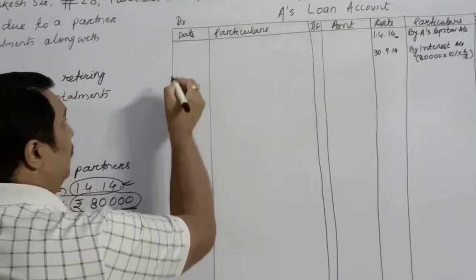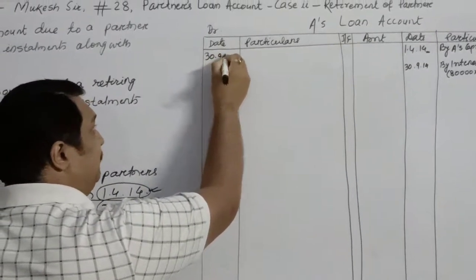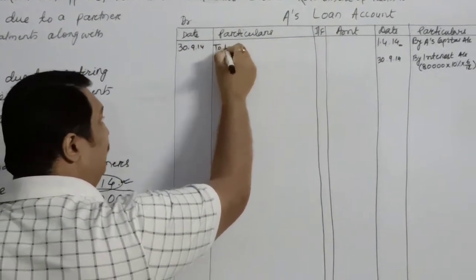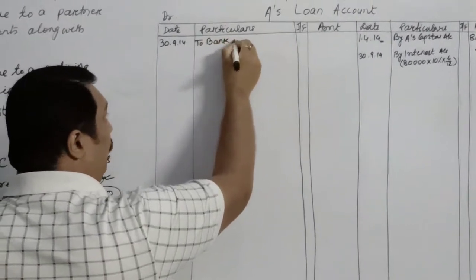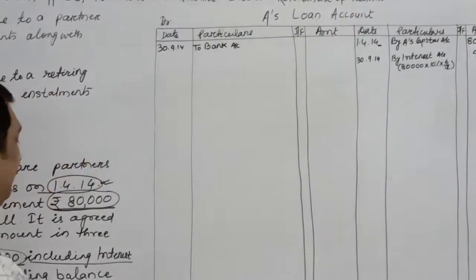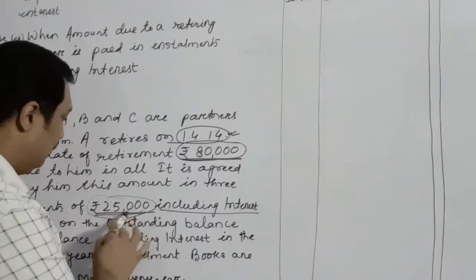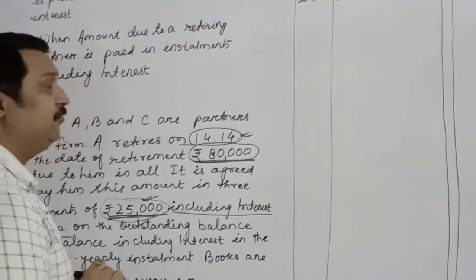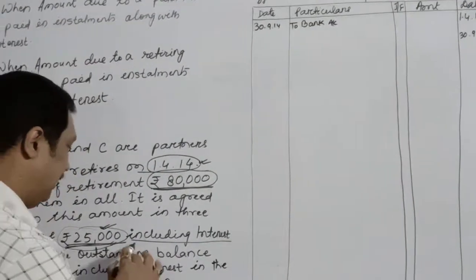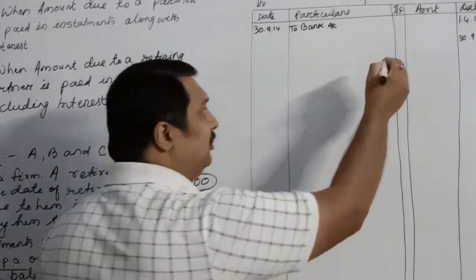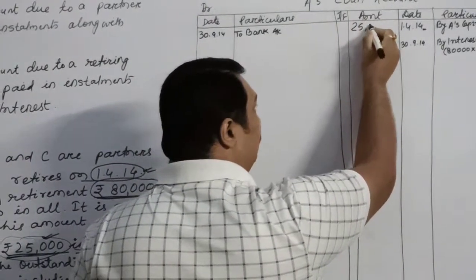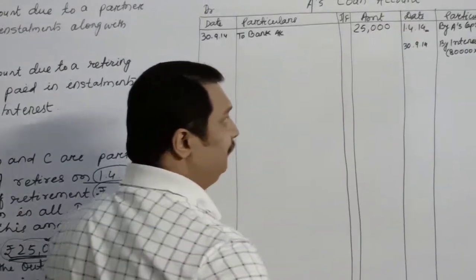On 30th September 2014, we will pay our first installment. What will be the amount of our first installment? As the question has said, the first 3 installments will be of rupees 25,000 including interest. That means the total amount which we will pay will be rupees 25,000.